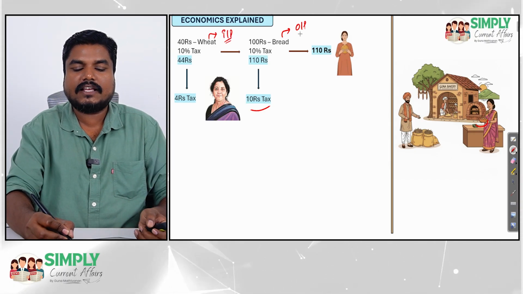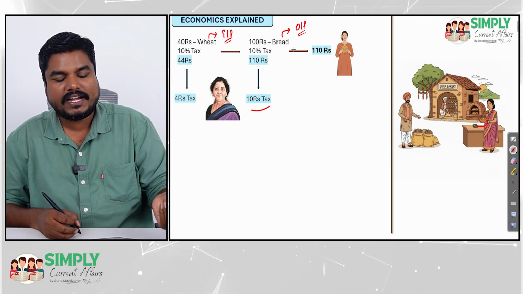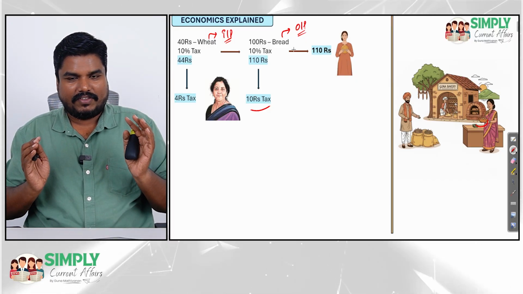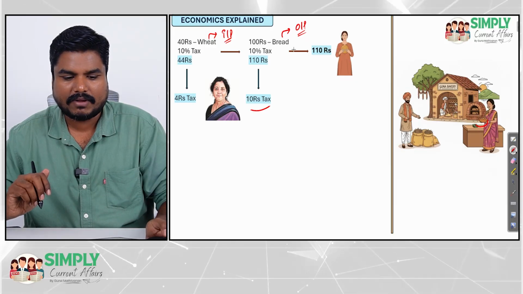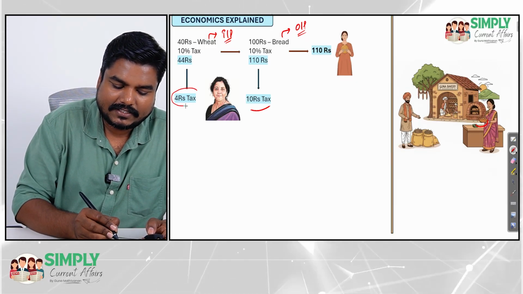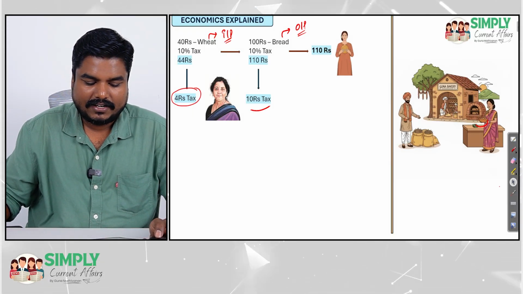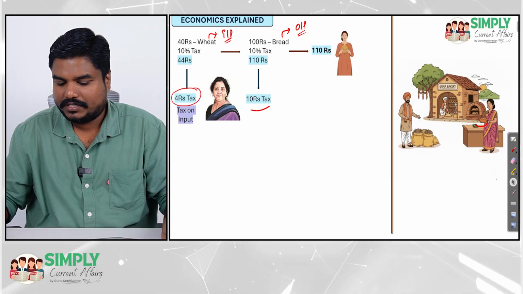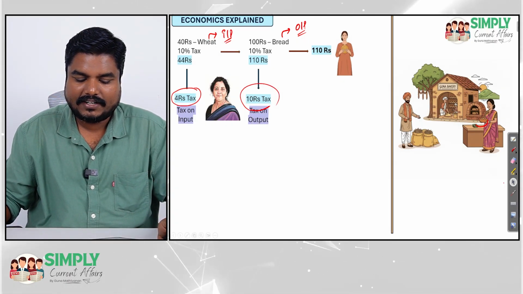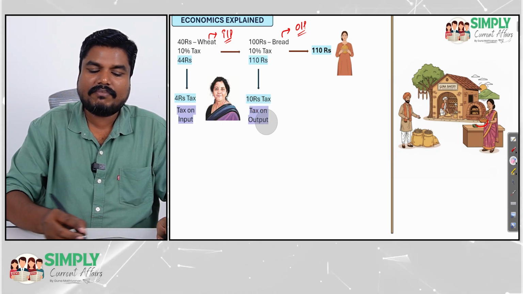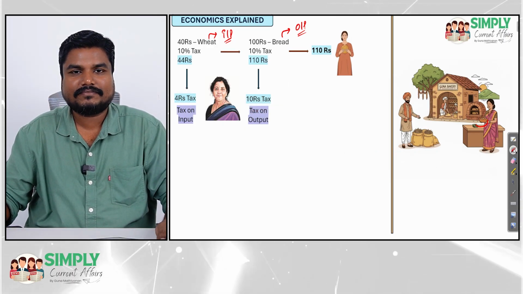Yes or no? We are giving wheat as the input. After processing, we are getting bread as the output. Keep that in mind. So this tax is nothing but tax on the input, and this tax is nothing but tax on the output. Keep these terms in mind.